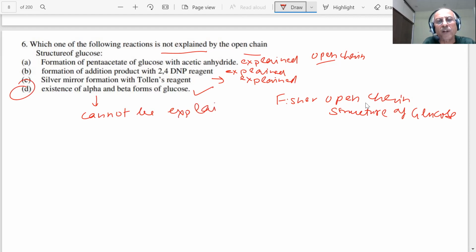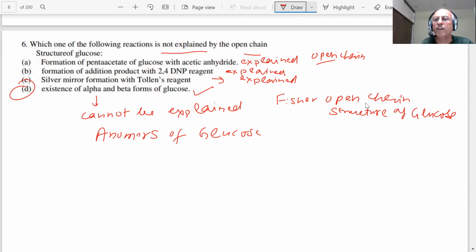You already know that glucose exists in two forms. One is called alpha D-glucopyranose and the other is beta D-glucopyranose. You know that. So when there are two forms which have different melting points and different physical properties, in one the OH group is on the right hand side, and in the other the OH is on the left hand side. Alpha and beta, these are called the anomers of glucose.